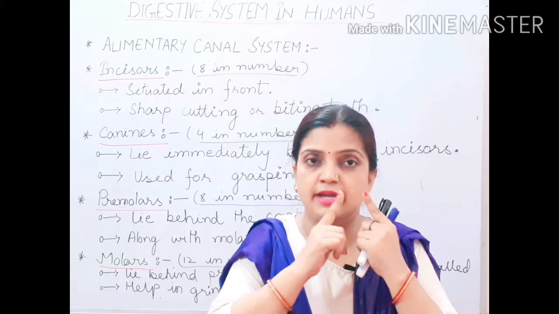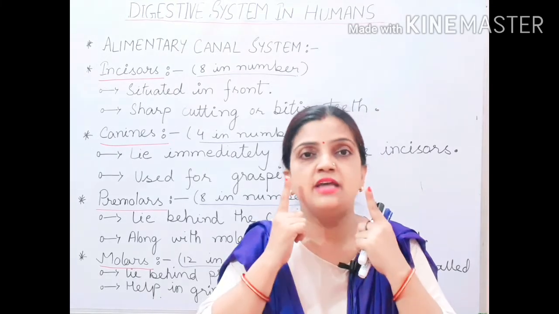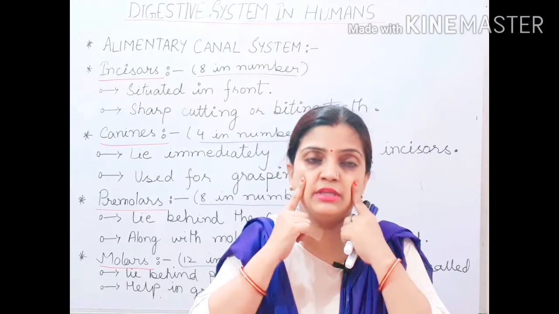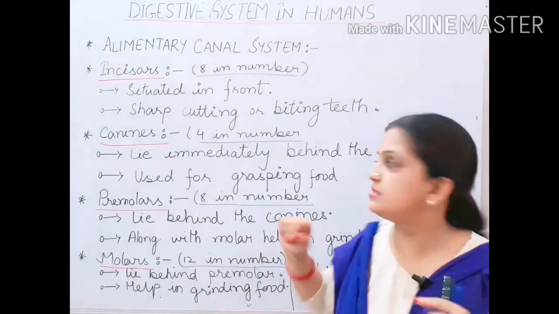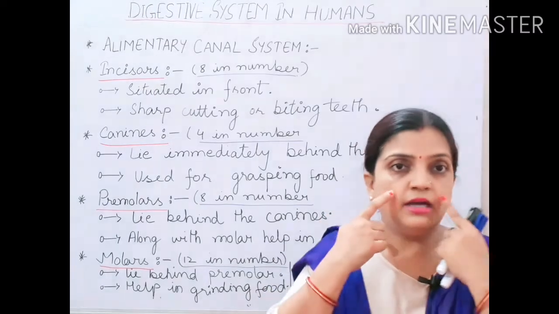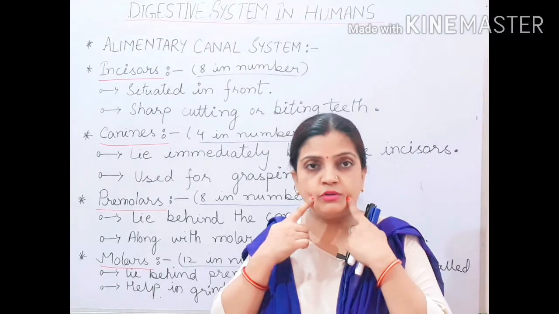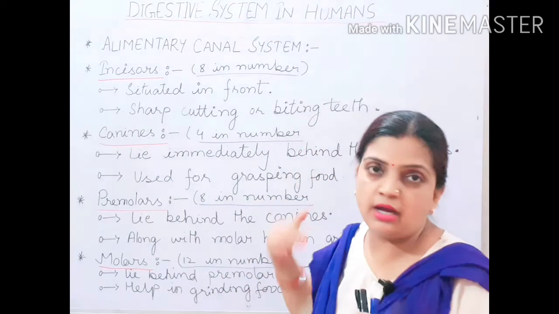Beside your incisors, one is on the left side of the face and one on the right side of the face. On both sides your canines are present. So it makes 4 in number: 2 on the upper part of the jaw and 2 on the lower part of the jaw. So 2 and 2 make 4. So 4 are your canines.